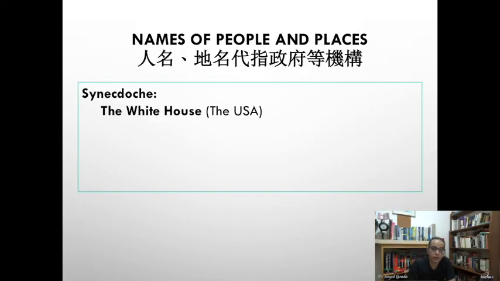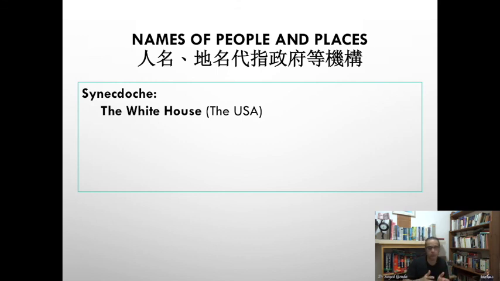Also, the synecdoche, we use it like the White House, all these proper nouns: Beijing, Pentagon, Downing Street number 10. We use these proper nouns, and each word starts with a capital letter. These proper nouns are used also to refer to something bigger.